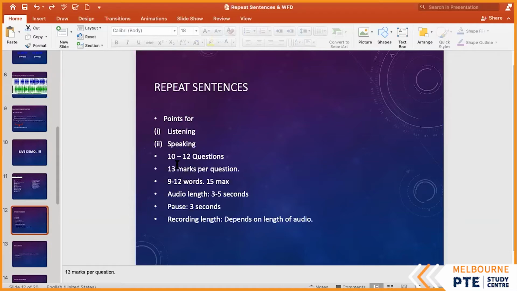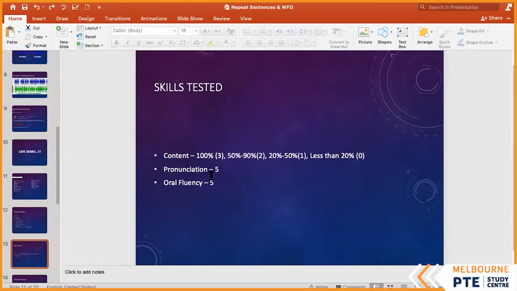How much? So you see how many questions am I getting in repeat sentences? 10 to 12. How many marks am I getting per question? 13. If I get 10 questions and 13 marks each, how many marks is that? 130 marks. And this is divided into speaking and your listening. So this is the distribution, of how those 13 marks are divided.